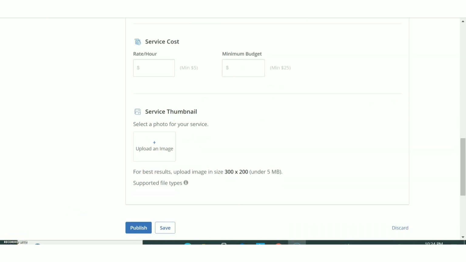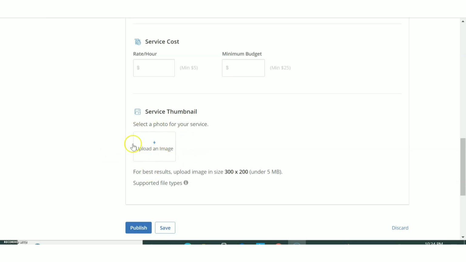Next section is the service thumbnail. So you have to create a thumbnail of whichever area you are going to work. In that area, what are your features? Everything you can brief in a thumbnail. So you see the thumbnails of YouTube, right? So just like that, you can actually give an idea about your service, your qualities, everything you can put in